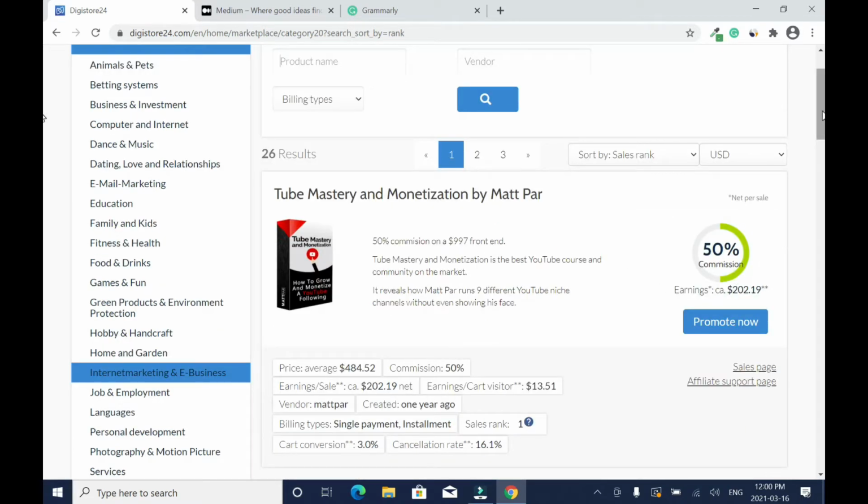There are 3 things you should pay attention to before you promote a product. First, you need to check the sales page. Make sure you have an affiliate support page. And most important, check the cancellation rate. As you can see, this one has 16.1%, which is a bit too high. Anything above 10 to me is a bit high, but I'll take chances because this is a high ticket, so that's all right. First of all, I'll show you the sales page.